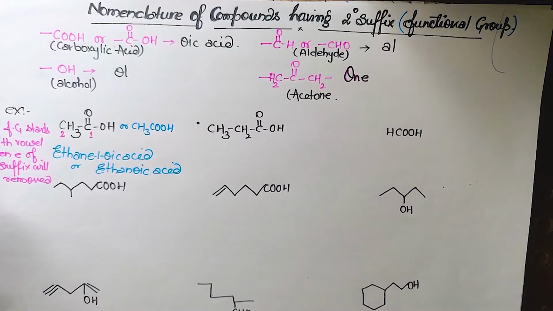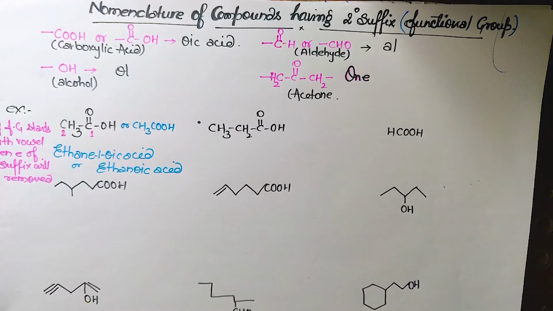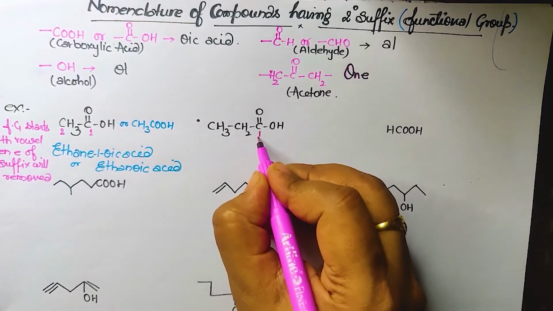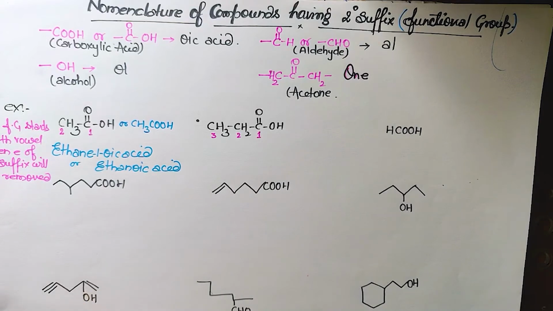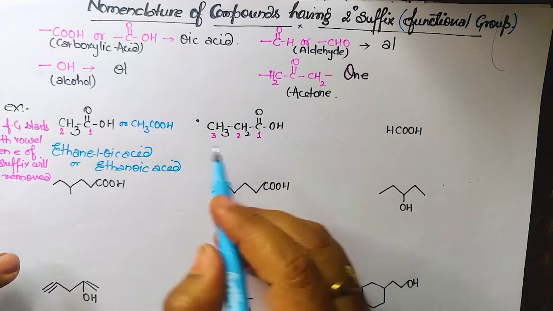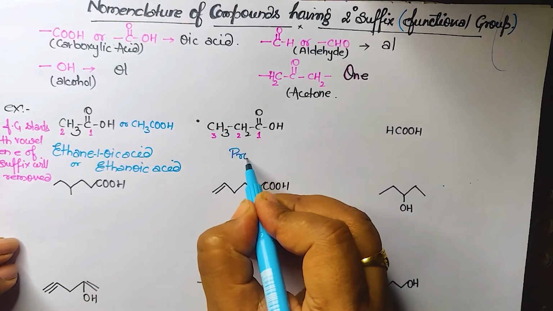It is quite clear. Yes, we have to start our counting from that side where the COOH group is closer. So from there we can write 1, 2, 3. Is there any problem? No problem. Okay. So there is no prefix, कोई branch नहीं है. So we will start with the root word only. So root word is 3 carbon. So that's why we will write prop.